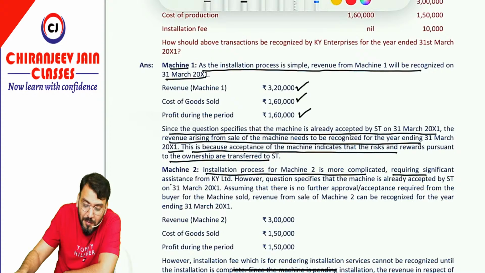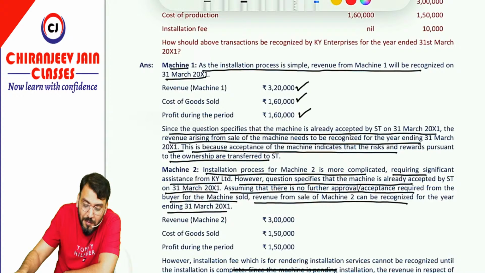Now machine 2, installation process for machine 2 is complicated, requiring significant assistance from the seller. However, the question specifies that the machine is already accepted by the buyer on 31st March 2001, but it does not mean the risk and reward is transferred, because if the installation is not completed, then risk and reward is not transferred. Till it is completed, risk and reward is not transferred. Assuming that there is no further approval or acceptance required from the buyer for machine sold, revenue from sale of machine can be recognized for the year ended 31st March 2001.